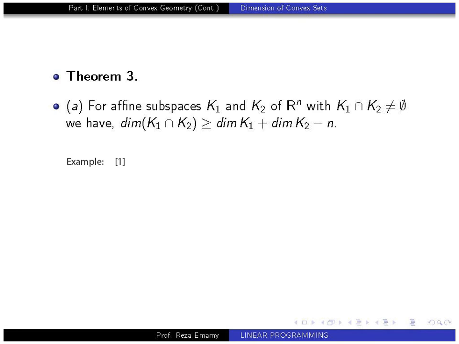Let's go to the example that we have here. K1 is a line, dimension 1. K2 also is a line, dimension 1. The intersection of K1 and K2 is a point that has dimension 0. So the dimension of the left hand side is 0. On the right hand side, K1 is 1, K2 is 1, minus n, and we are in the plane, so the right hand side also is 0. So the theorem is satisfied in this case.